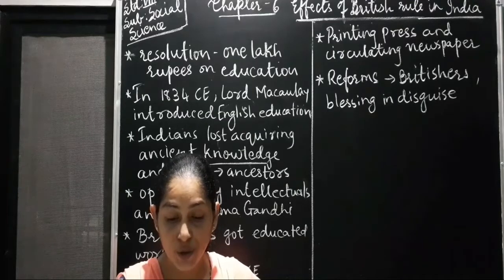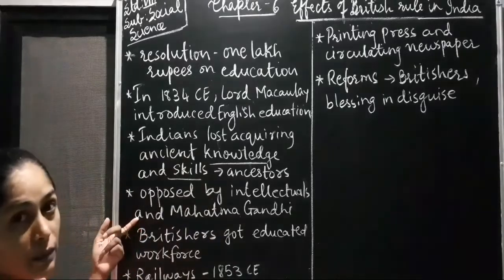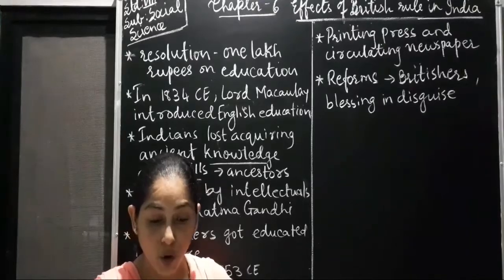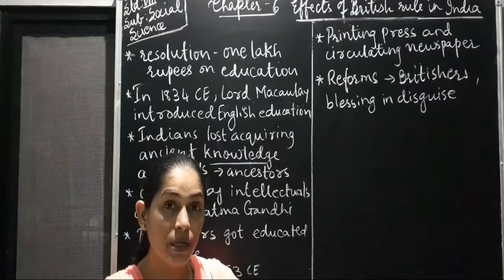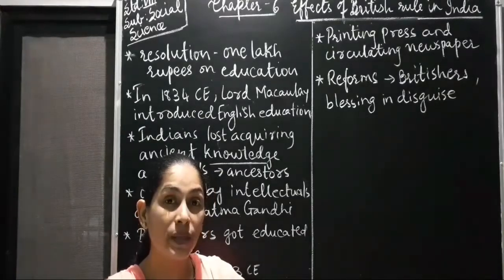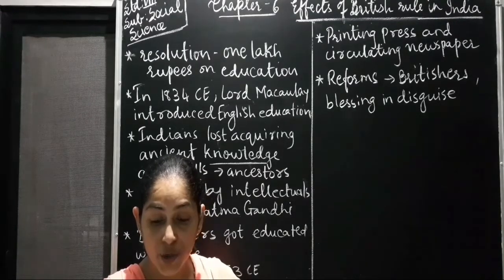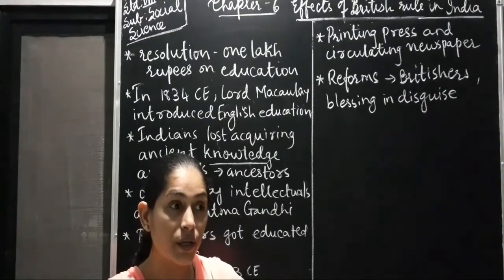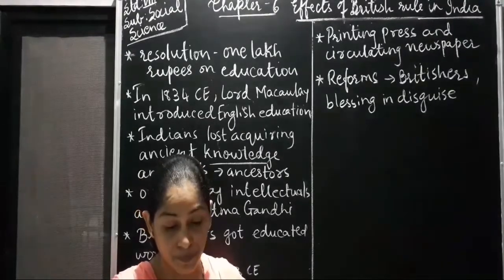The method of the British education system was opposed by a number of intellectuals and also by Mahatma Gandhi. What did Mahatma Gandhi say about it? Mahatma Gandhi called it "to give millions a knowledge of English." It means that by giving English education to millions of people of India, they were being made slaves of the Britishers. By receiving English education, the Indians who went and got it have enslaved the nation.